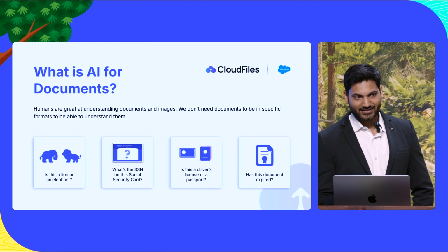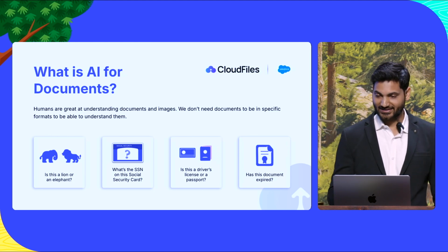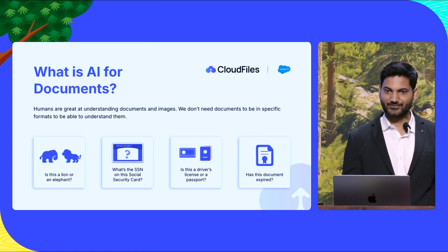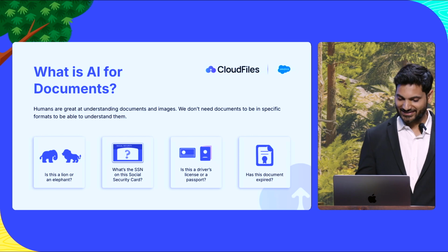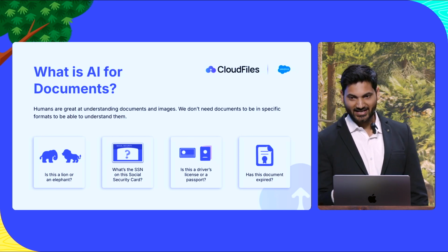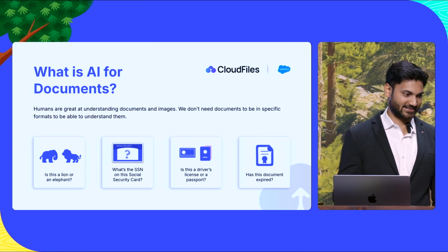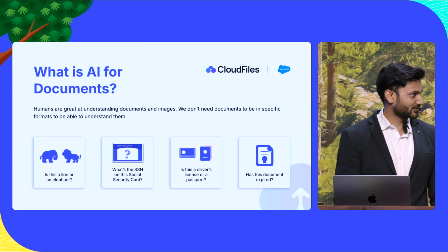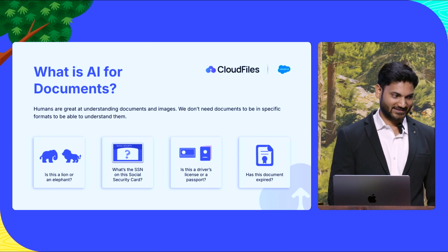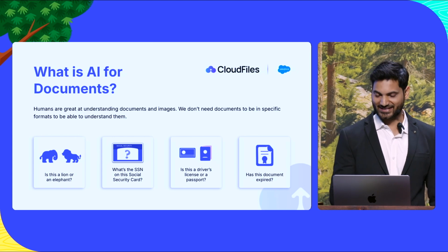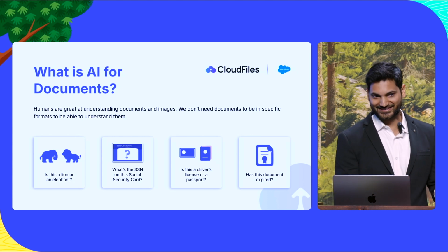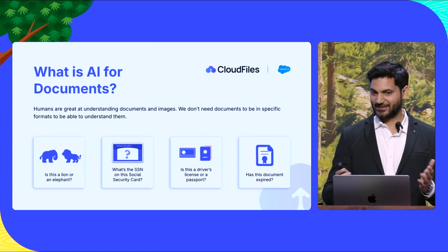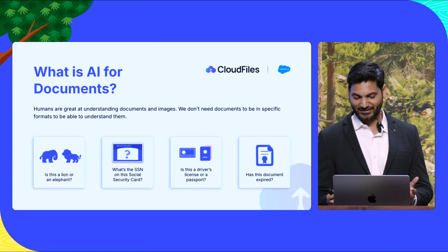You see, humans are very good at understanding documents and images. We don't need to be trained on certain formats or certain ways of documents. We can identify and understand almost all of them. Here you see some examples. If I ask you, is this a lion or an elephant, you would say it has both. The elephant is on the left, the lion is on the right. If I switch this, then we will identify that the lion is this side, the elephant is this side. They can be any color, any size, it doesn't matter to us.